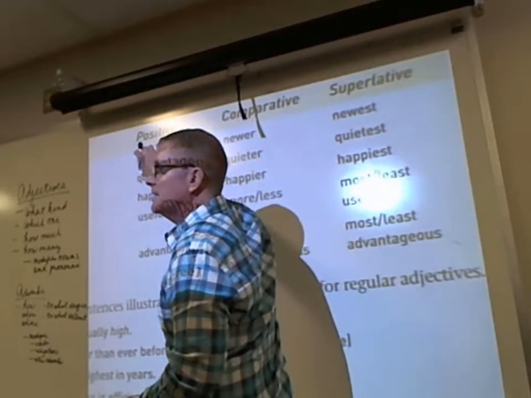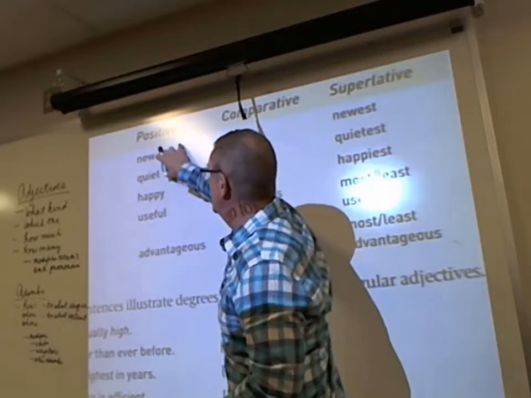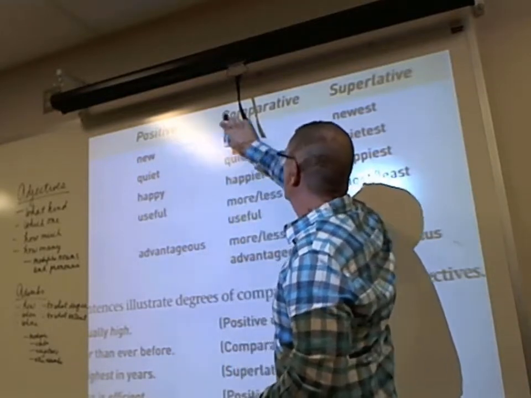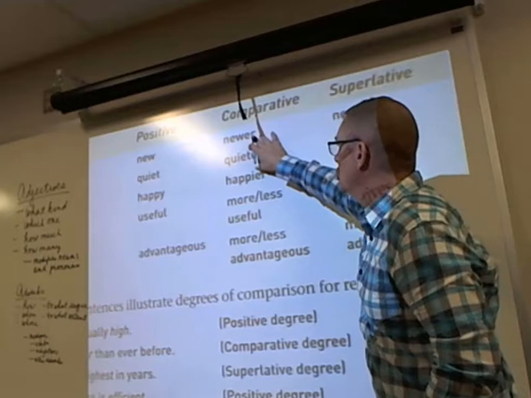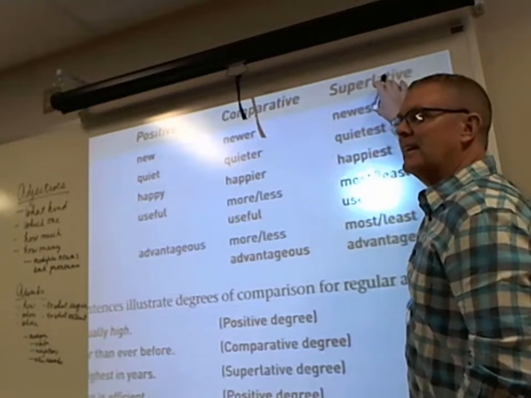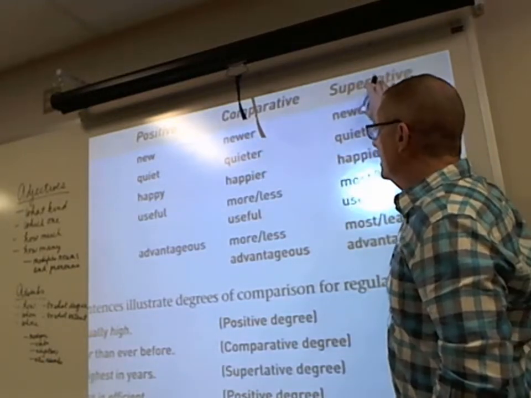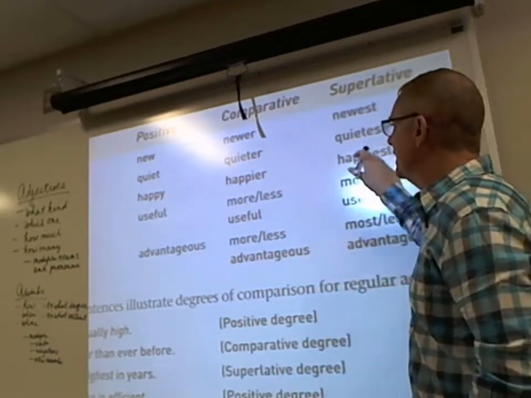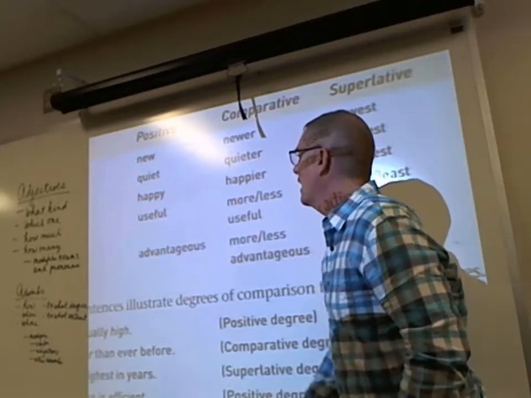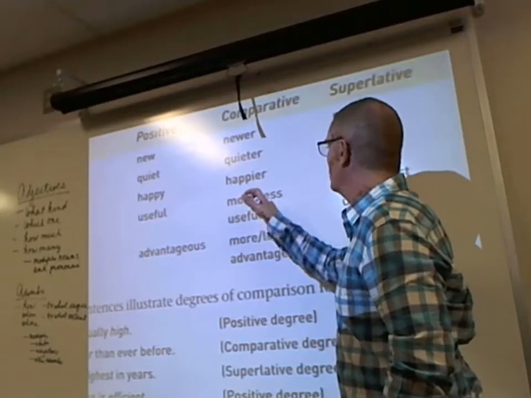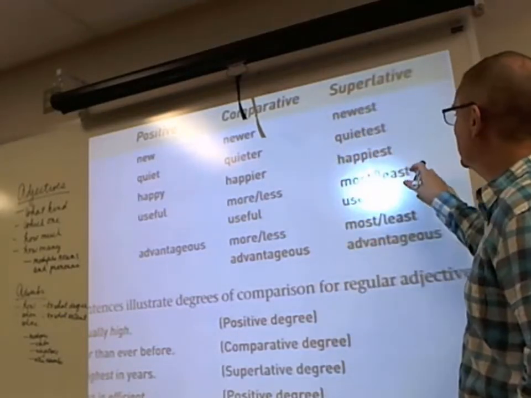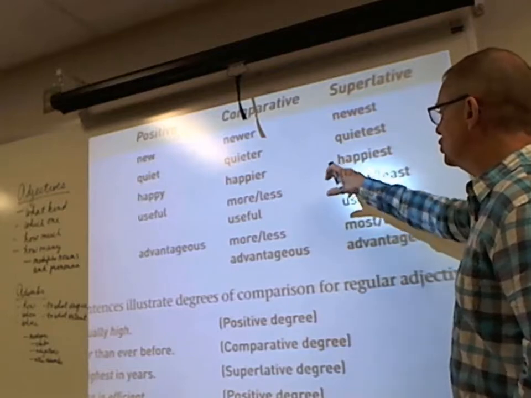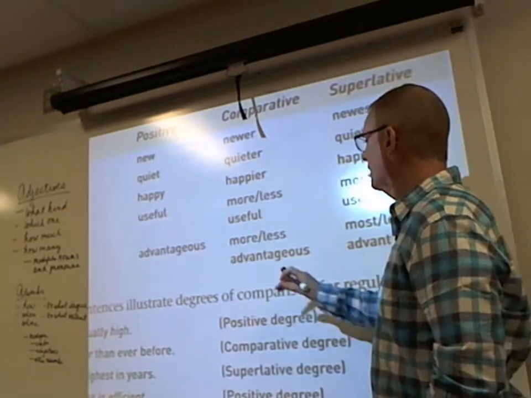But with the comparative degree, it's newer, and then the superlative is the newest. Quiet, quieter, and quietest. Happy, happier, and happiest. Now with the word useful, you're going to go to more or less useful or most or least useful, depending on which degree you're using. Advantageous could be the more or less advantageous or the most or the least advantageous.